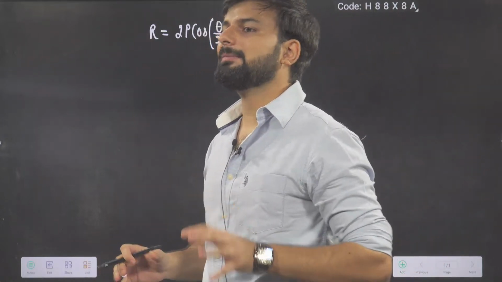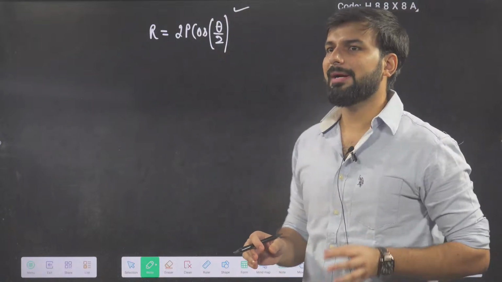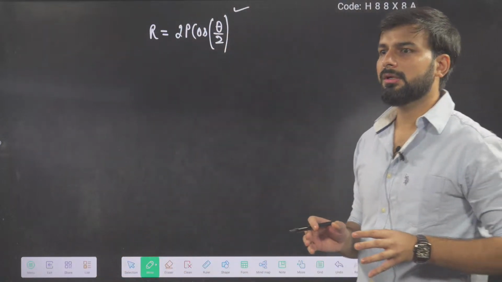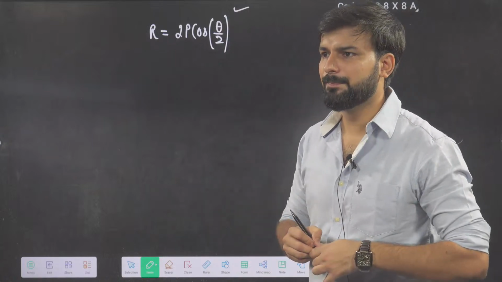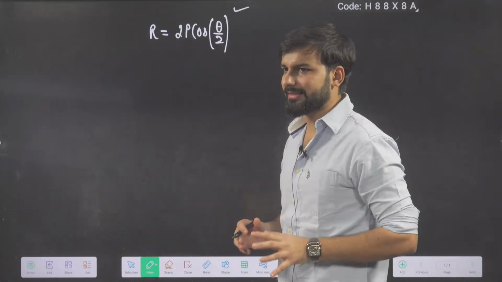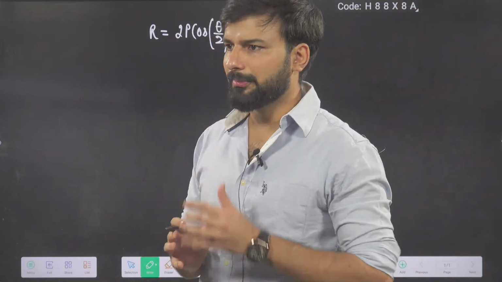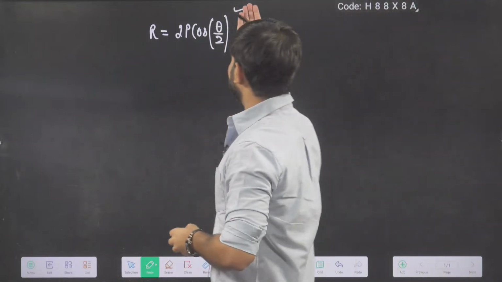Before that, tell me what is the magnitude of unit vector, beta? What is the magnitude of unit vector? Do you remember the magnitude of unit vector? When I taught you the basic definition of vector, in that the magnitude of unit vector is 1. Yes, right. So that will be utilized in this formula.